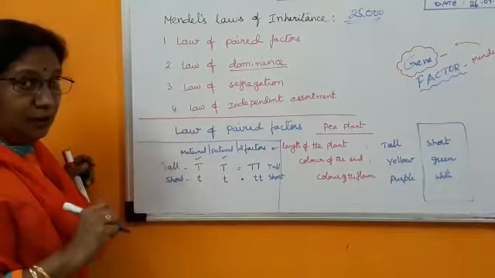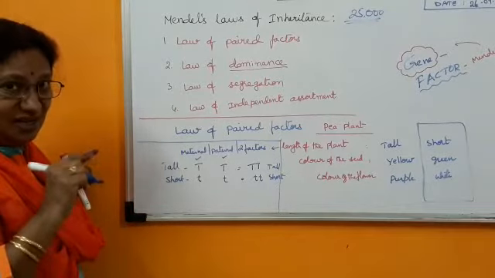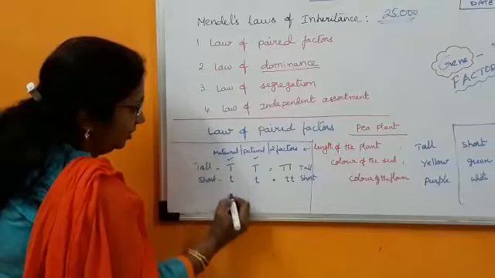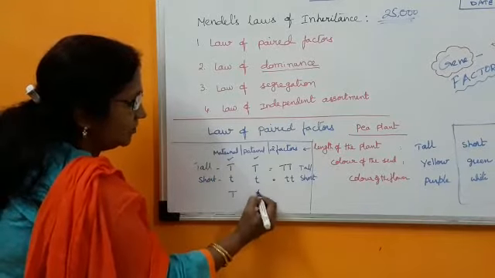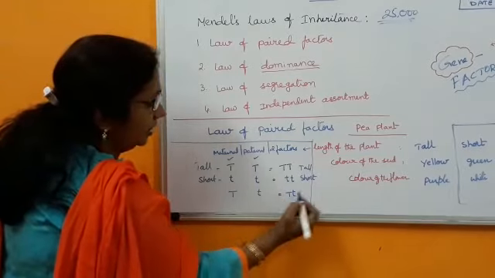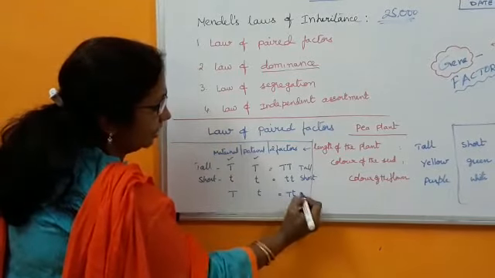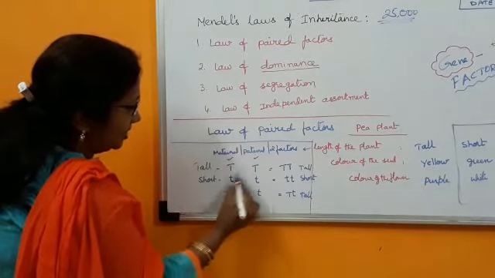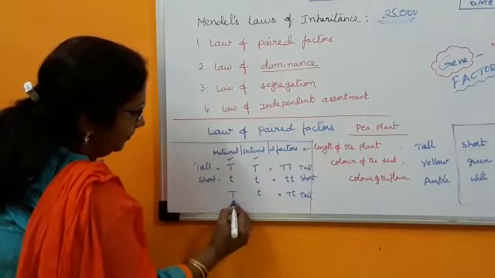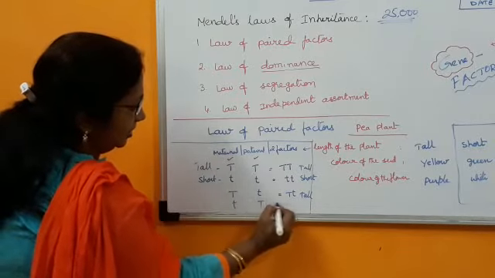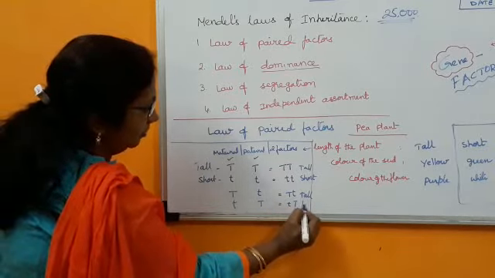You may be thinking of one more possibility. Maybe the mother gives capital T and the father gives small t. Then it becomes capital T, small t, and it will be tall. Next, the maternal copy is small t and the paternal copy is capital T. Then also it is tall.